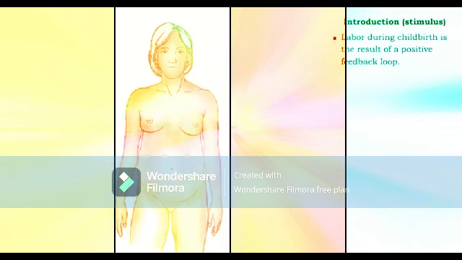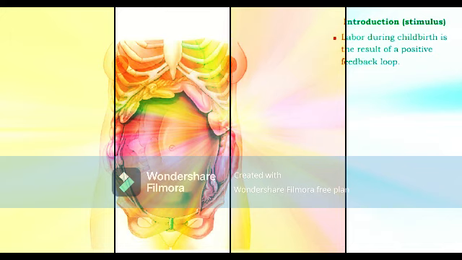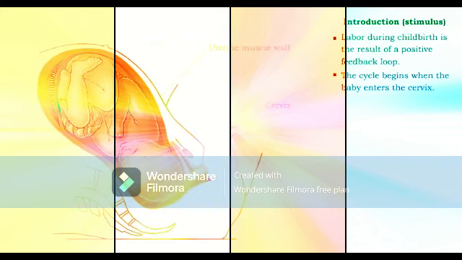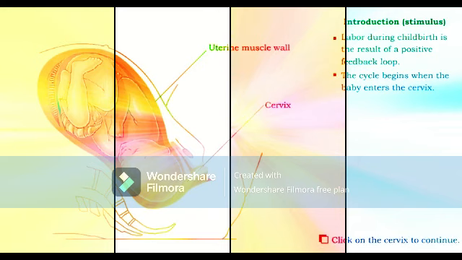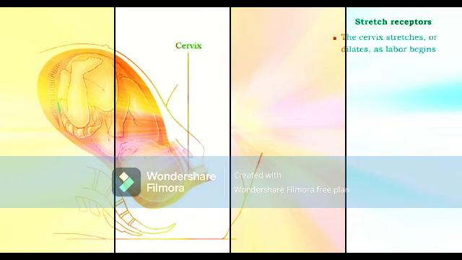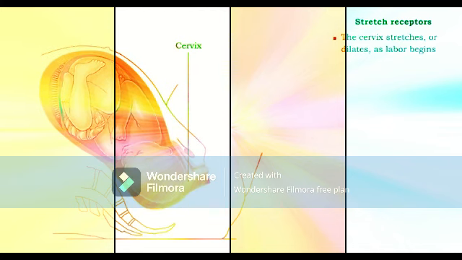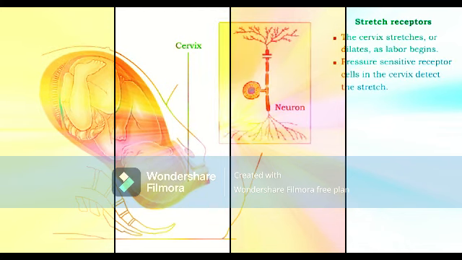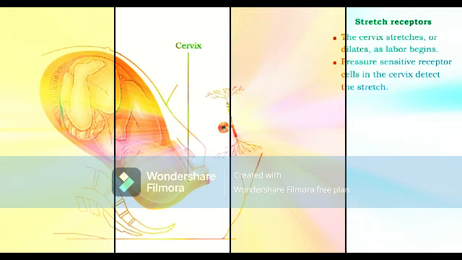Labor preceding childbirth is an excellent example of a positive feedback loop that strengthens or intensifies the controlled condition. The stimulus that starts the cycle is contractions of the uterus that move the baby's head into the cervix. When the baby reaches the cervix, it becomes distended or stretched. Receptor cells detect the stretch and change in the controlled condition of the cervix and send impulse signals to the brain.